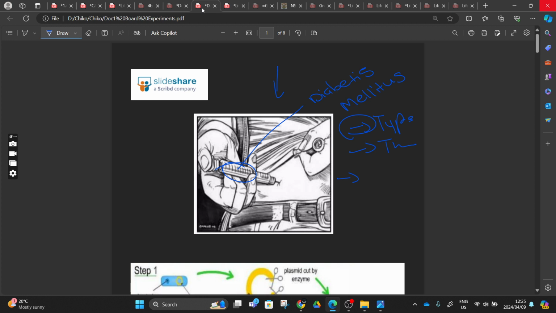You are going to learn this when we do negative feedback, where you ingest glucose, and the glucose will increase the glucose in your bloodstream, and this is going to increase the production of insulin. Insulin will come back and make your body cells absorb glucose, and then this glucose is going to be stored as glycogen, if I'm not mistaken, right?